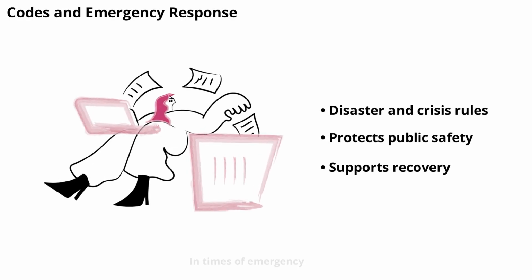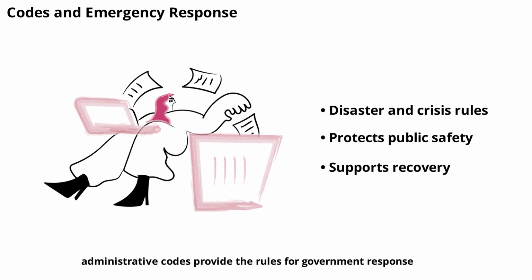In times of emergency, administrative codes provide the rules for government response. This includes procedures for disaster relief, public health emergencies, and crisis management. The code ensures that agencies act quickly and effectively while protecting public safety and rights. Having clear rules in place helps communities recover and rebuild.